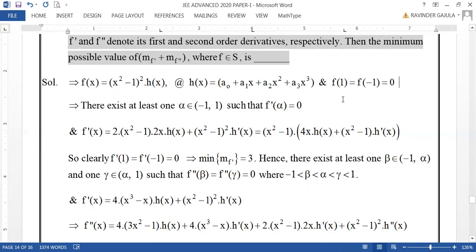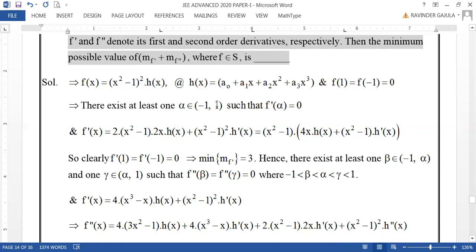Then according to Rolle's theorem, there exists at least one alpha belonging to minus 1 to 1. Of course, f is continuous and differentiable, because f of x is a polynomial function. Hence, we need not worry about continuity and differentiability in the required interval. Hence, you can confirm that there exists at least one alpha belonging to minus 1 to 1 such that f dash alpha equal to 0. Right, so now we have one root of f dash x equal to 0, that is alpha in the interval minus 1 to 1.